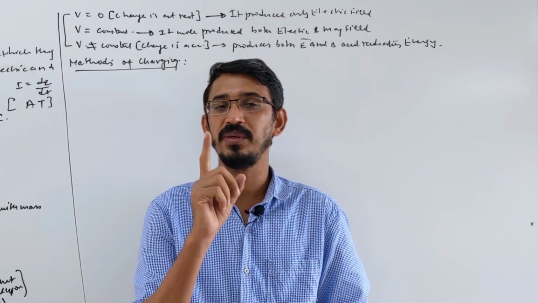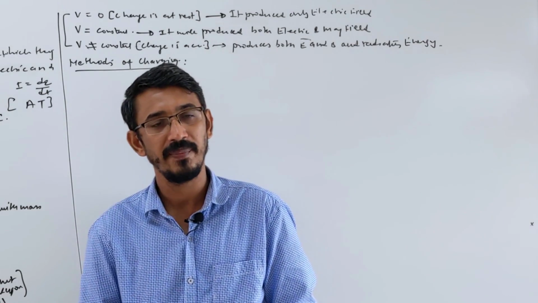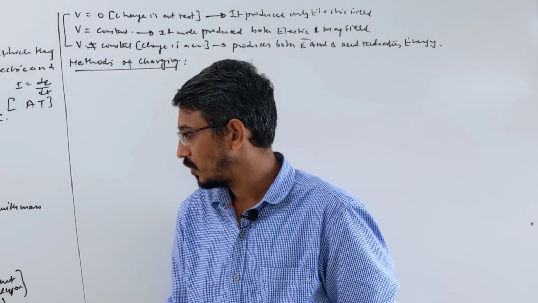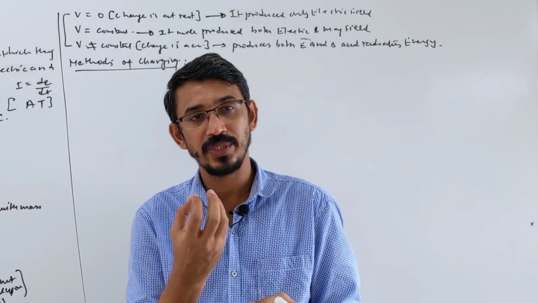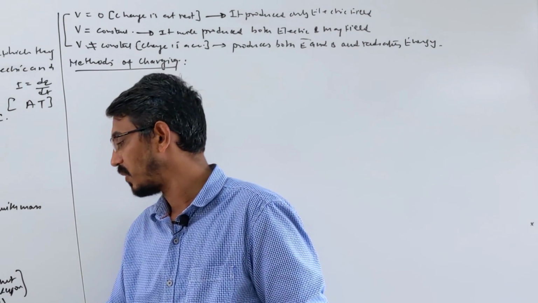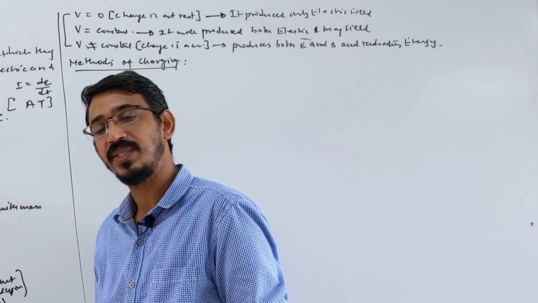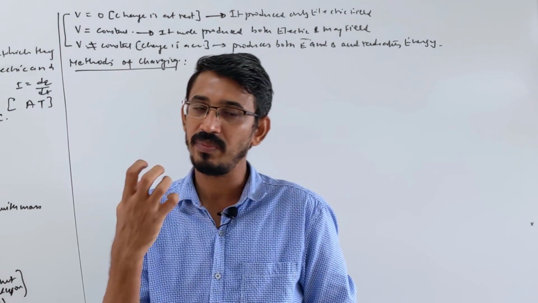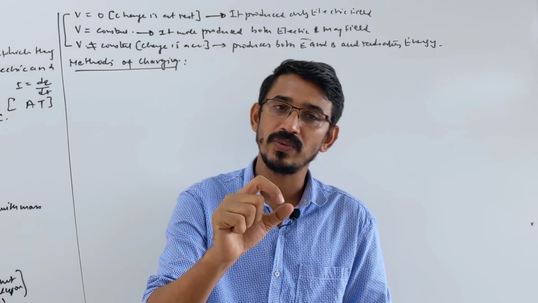What you can do is just transfer charge from one body to another body. So charge is always conserved. Net charge always remains constant, and net charge on a body is always zero.